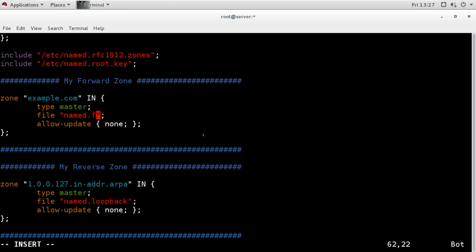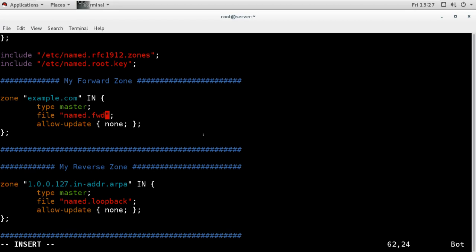You can give any name, but this file is not created yet, and we have to create it after doing these configurations, in the database directory of DNS.